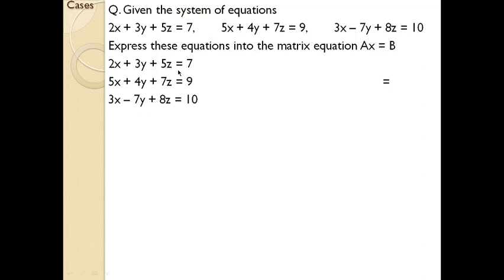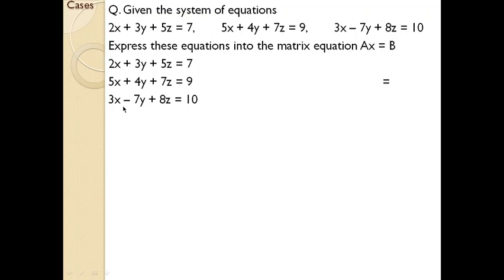So if such a case comes, remember, even if a non-zero value is given on the left hand side, sometimes it can be given, this 7 can be given on the left hand side: 2x plus 3y plus 5z minus 7 equal to 0. In that case, you need to shift it. If you shift, it will change like this: 2x plus 3y plus 5z equal to 7. So these are the equations given in the question.